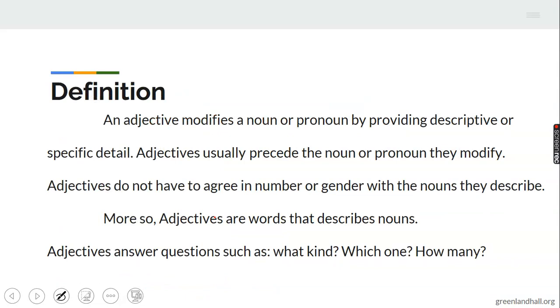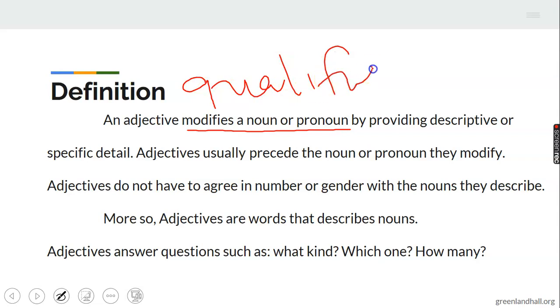An adjective, like we all know and were taught in our lower classes, modifies or qualifies a noun or a pronoun by giving descriptive, specific details.